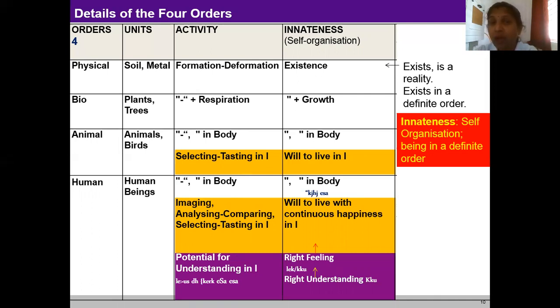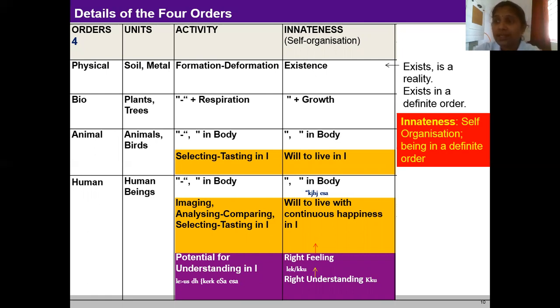Thus, if we have 1 kg of iron over the years, it will remain 1 kg. If it is protected properly from rusting, it will have the definite conduct of iron and continue to exhibit this conduct unless some formation deformation takes place.